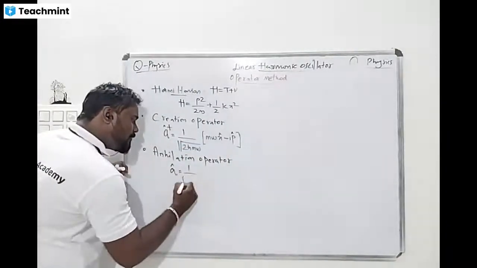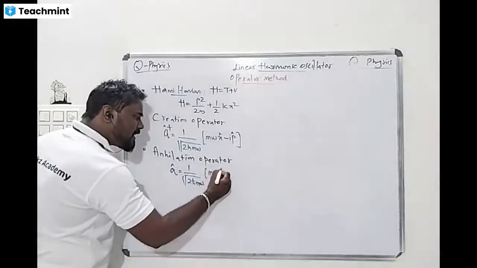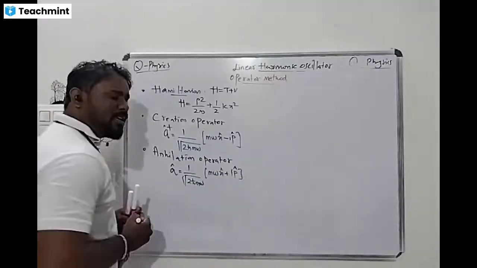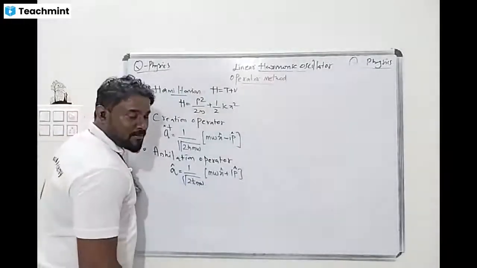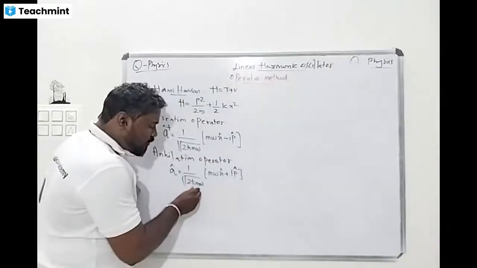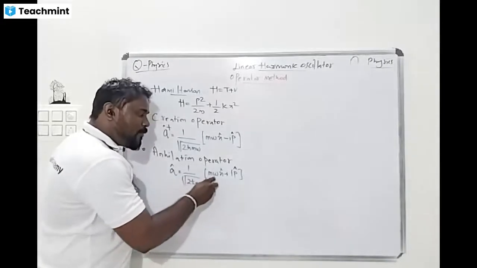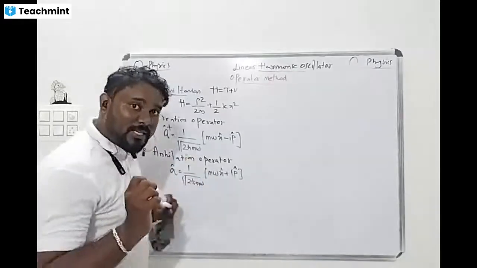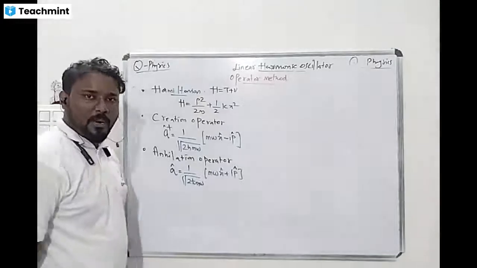So that is 1 divided by root under 2 h cross m omega times (m omega x plus ip). This is a very important thing. Plus ip, where p with a cap is the momentum operator. So the annihilation operator is 1 divided by root under 2 h cross m omega x plus ip. Now if I take the values of h cross, m and omega as 1, what will I get? I will just get 1 divided by root 2 times (x plus ip). If I take the values of h cross, omega and m as 1, I get the balance. Yes or no? Is it clear? Two types of operators. Yes or no?